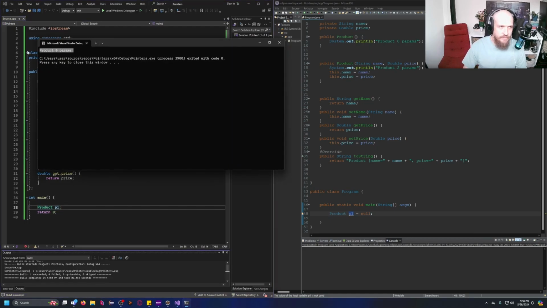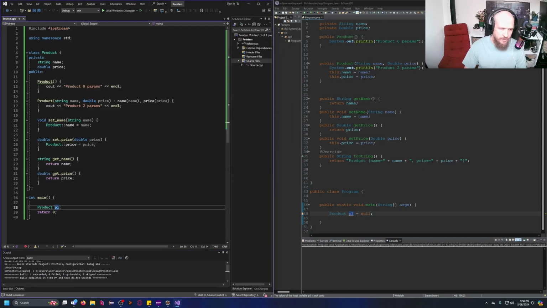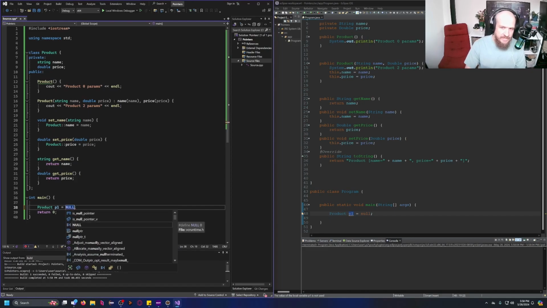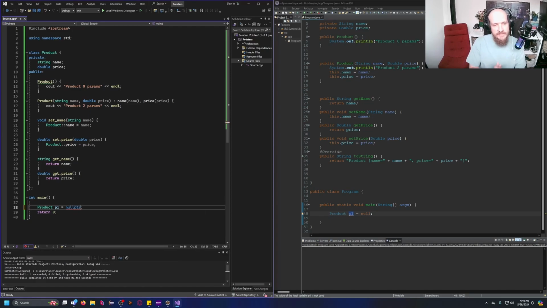So it says product 0 params because it creates the product right away. I can't go here and say this one is null, like I did in Java, or this one is null pointer. But C++ says, hey, you want to create a product? You're going to create it right away. I'm going to create it for you.